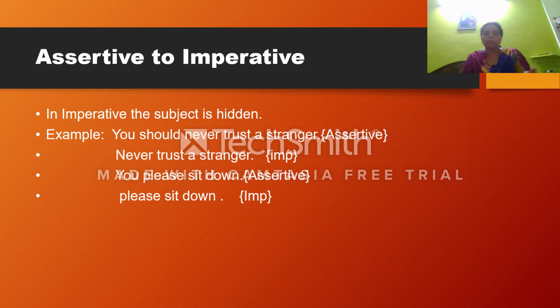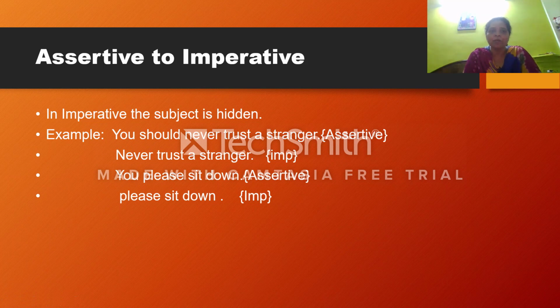So you stood up. So here in an imperative sentence, while we are changing the assertive sentence to imperative, again we have to hide the subject. हम लोग को we have to hide the subject. So first is, you should never trust a stranger. It is an assertive. How to change it to imperative? That means you only have to write, never trust a stranger. So the difference देखो, यहाँ पे भी full stop है, here also full stop. So how could you understand it is assertive and it is imperative? It is understood as imperative only because there is no subject. Here the subject is hidden. So only difference क्या है? Assertive में subject है, whereas in imperative there is no subject, but the meaning is the same.